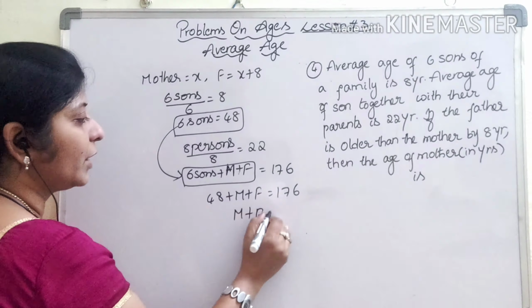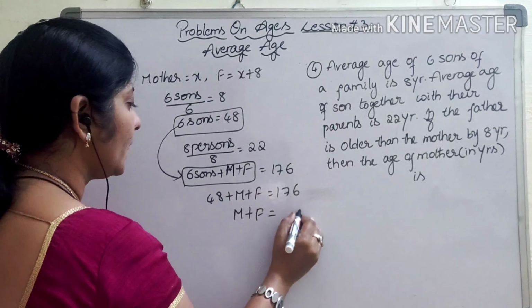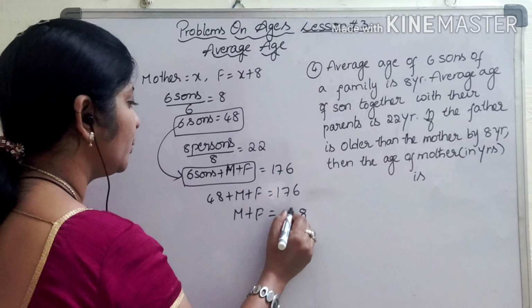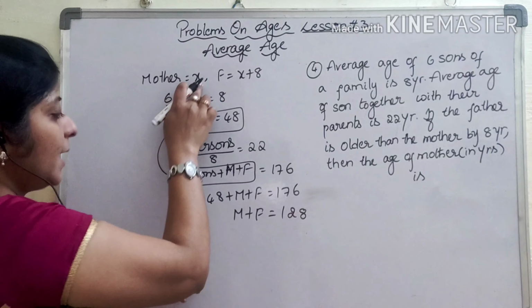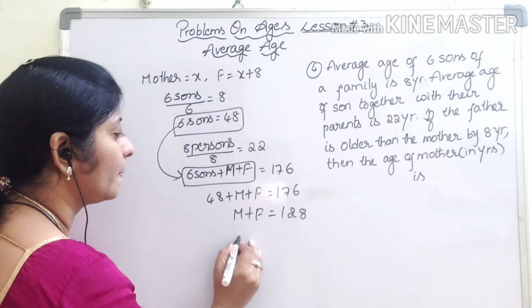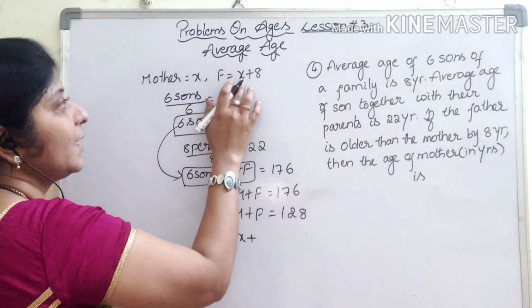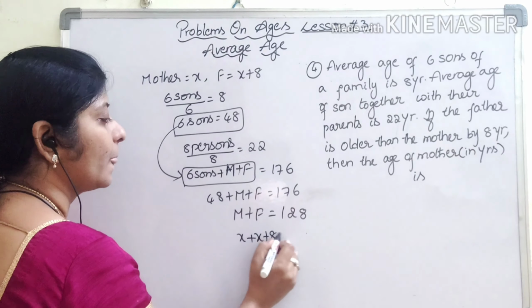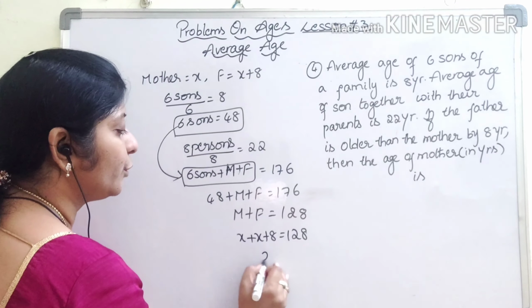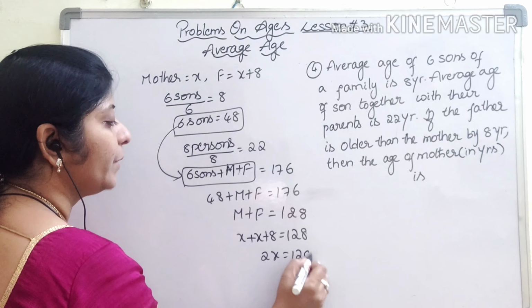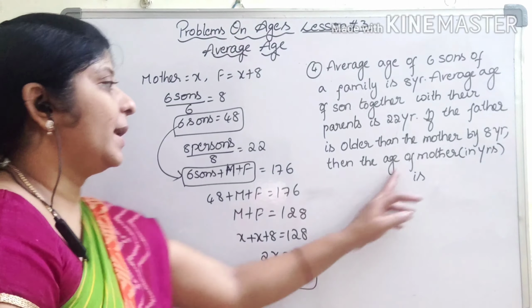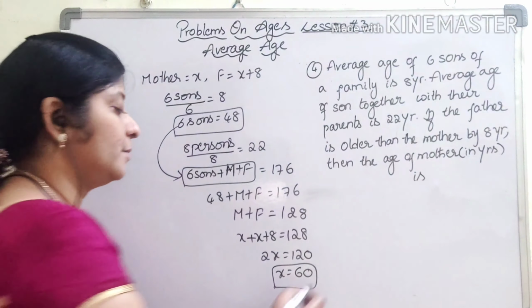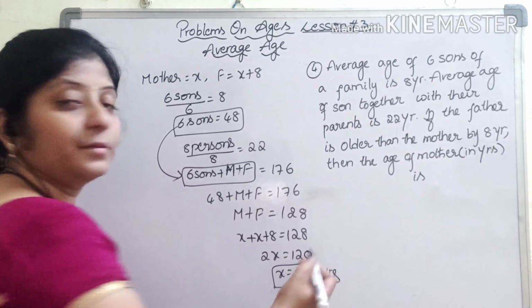So m plus f gives us 128. But mother age is x and father age is x plus 8. So 2x plus 8 equal to 128, so 2x equal to 120, x will be 60. So age of mother is 60 years.